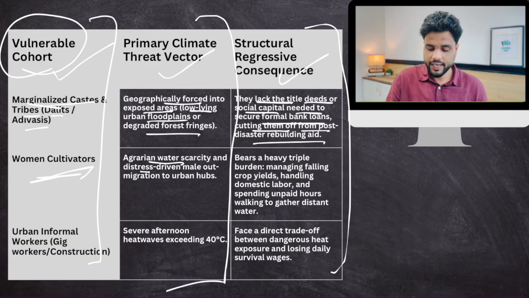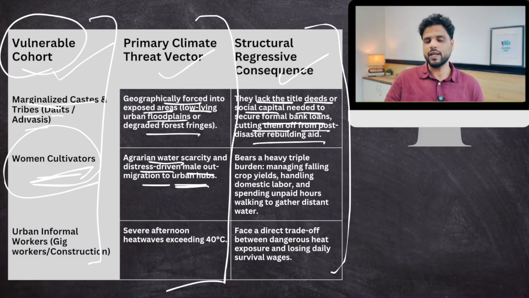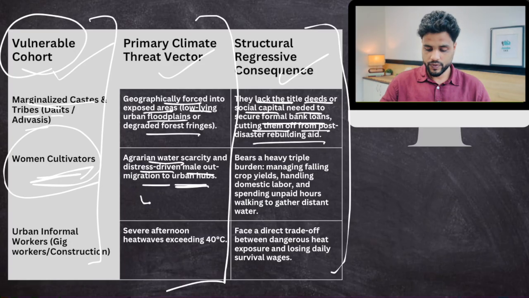Agrarian water scarcity and distress driven out-male migration to urban hubs. The thing is, there is feminization of agriculture that is happening. Why? Because from rural areas, males are migrating to cities in search of work. Females are left behind, and because females are left behind, they are the ones who are working on the farms. So this is the reason.